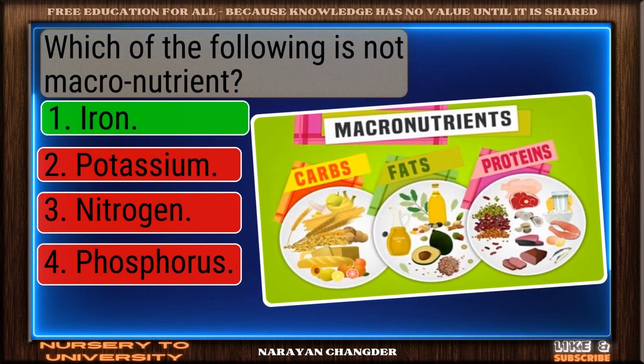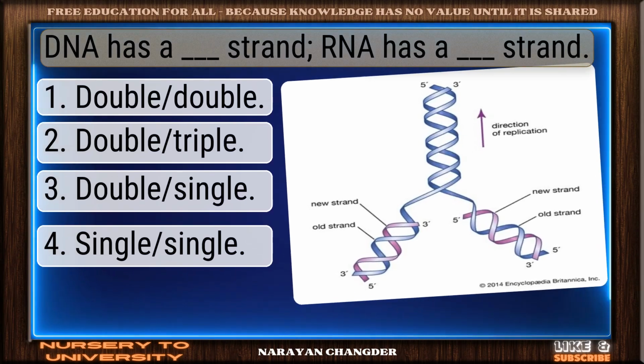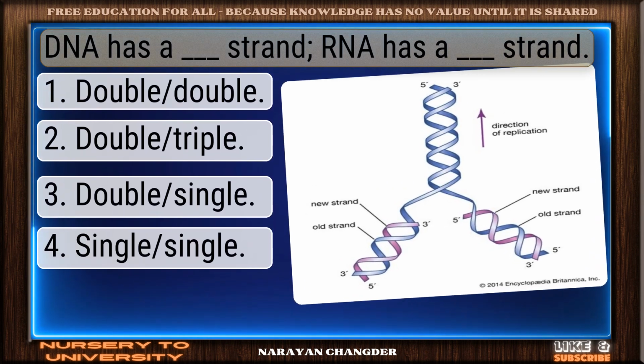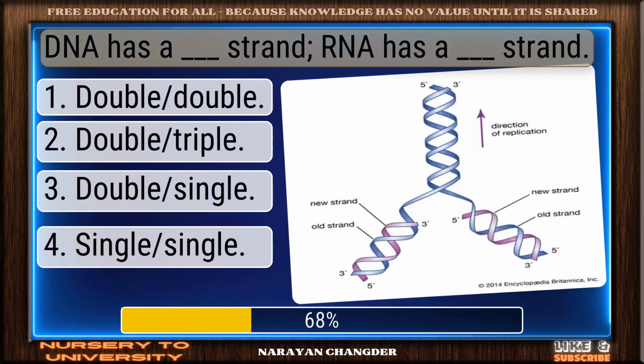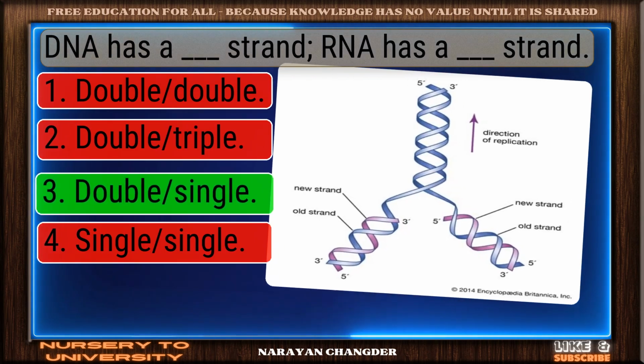Nice selection. Iron is the correct and valid answer. Question number 91. DNA has a dash strand. RNA has a dash strand. On track. Double and single is the correct answer.